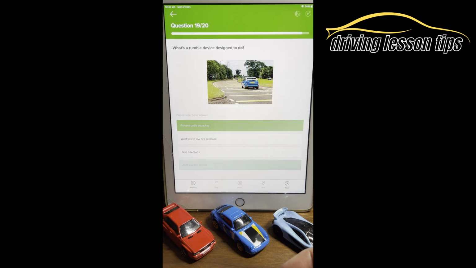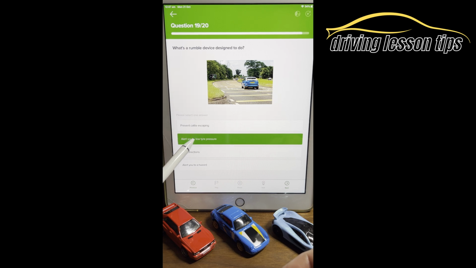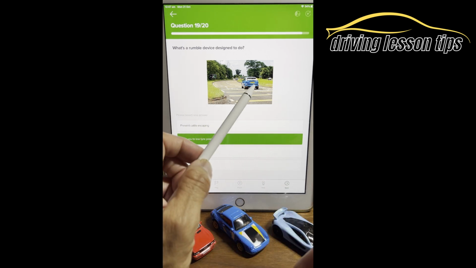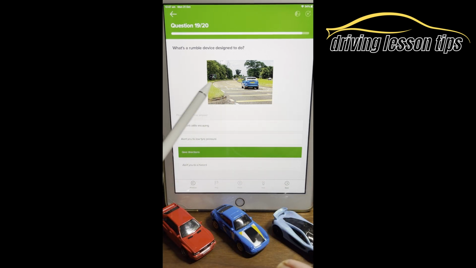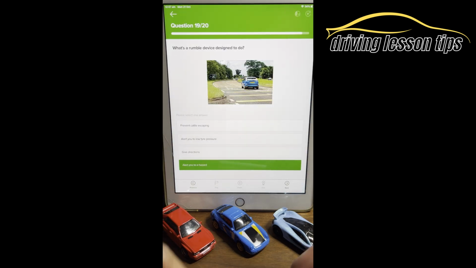So yes, let's look at the other options. Prevent cattle escaping, not on these roads. Alert you to low tire pressure, that will tell you something in your car rather than on the floor. Give directions, no, that's these signs here. Rumble strips don't give you directions. So the answer is D, alert you to a hazard.